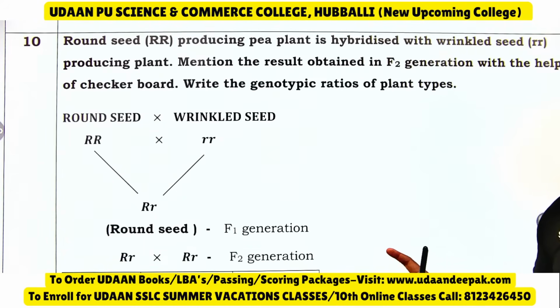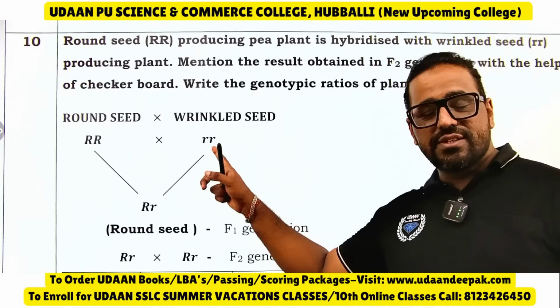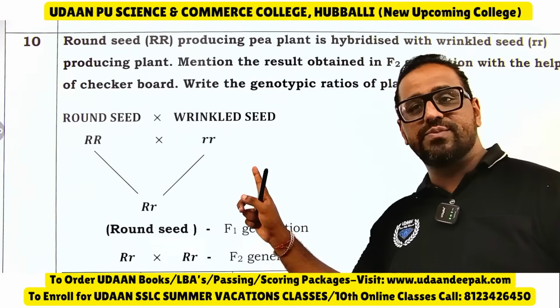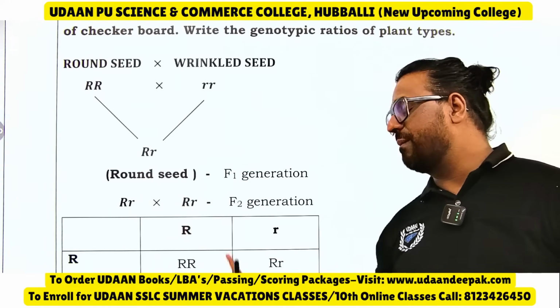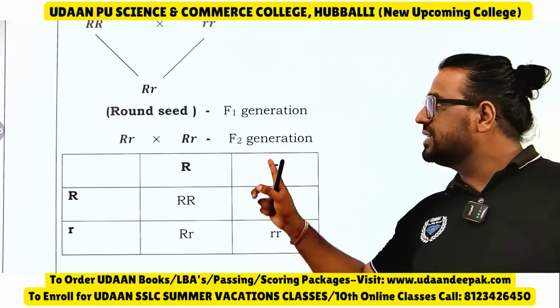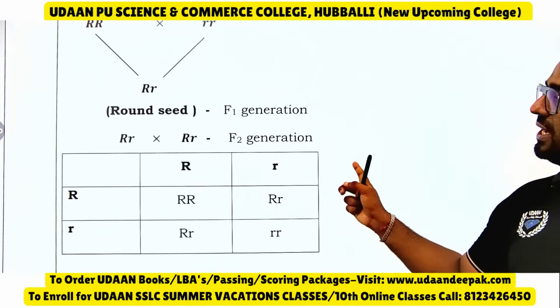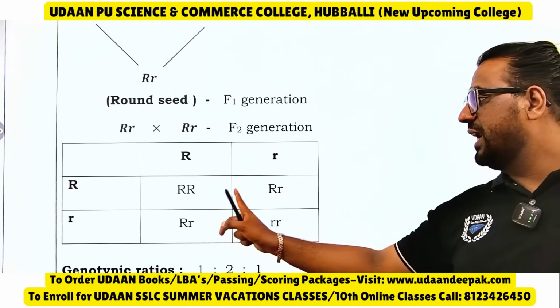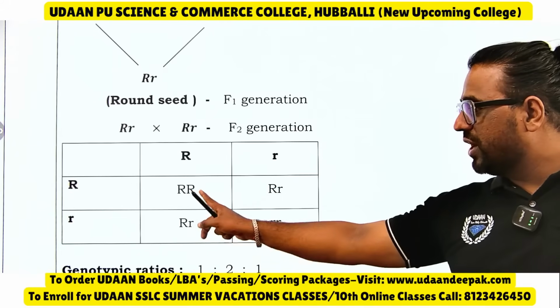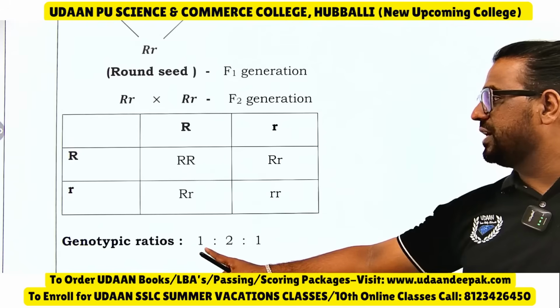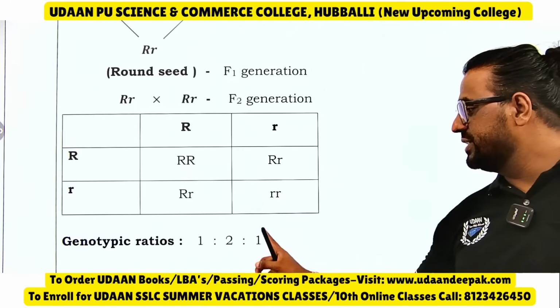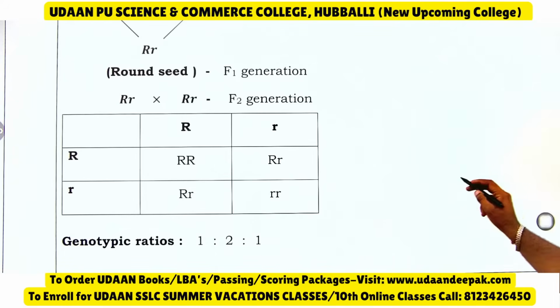See, round seed capital R is crossed with the wrinkle seed small r, and in F1 generation cross pollination, capital R small r, you will get all plants are round, and in F2 generation you will get 3 R. One is pure, that is pure round, that is capital R. 2 are hybrid and 1 is recessive, and you have not written phenotypic ratio.